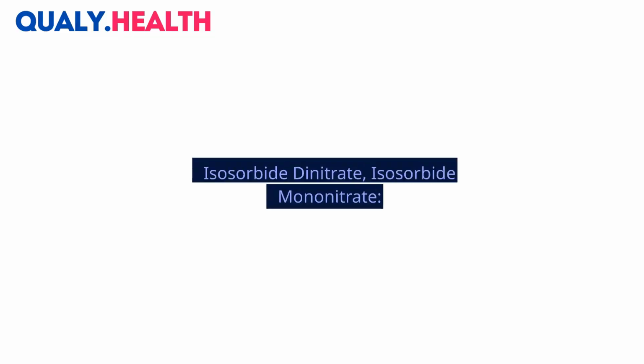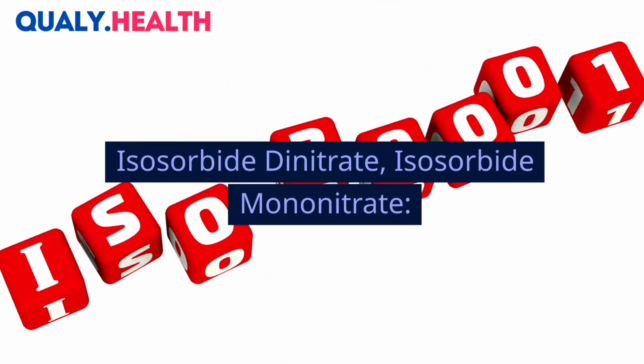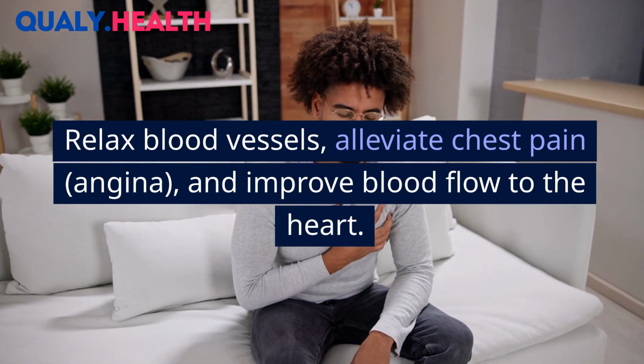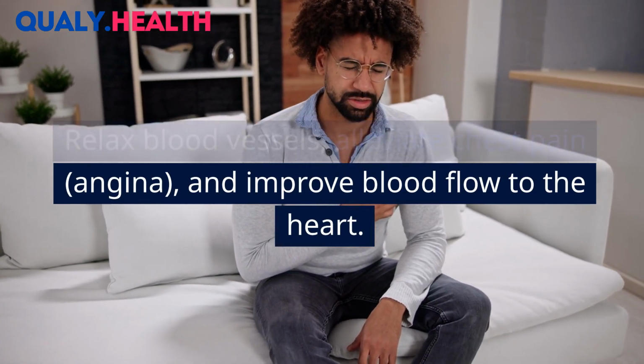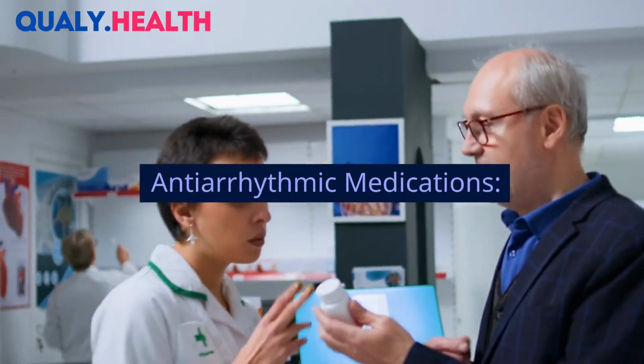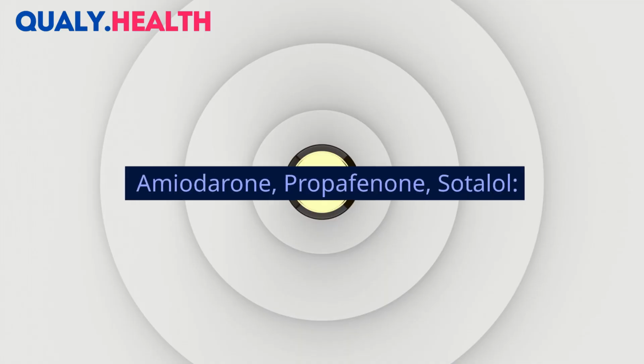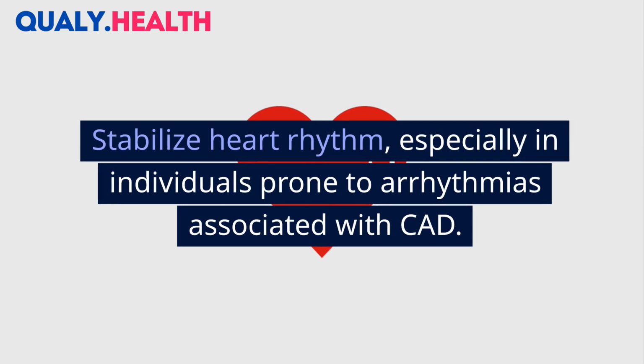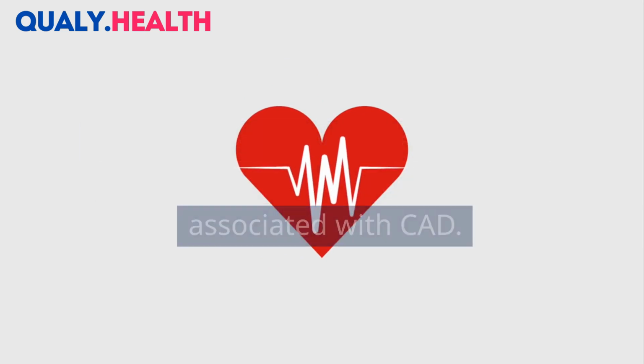Nitrates: isosorbide dinitrate, isosorbide mononitrate. Relax blood vessels, alleviate chest pain, angina, and improve blood flow to the heart. Antiarrhythmic medications: amiodarone, propafenone, sotalol. Stabilize heart rhythm, especially in individuals prone to arrhythmias associated with CAD.